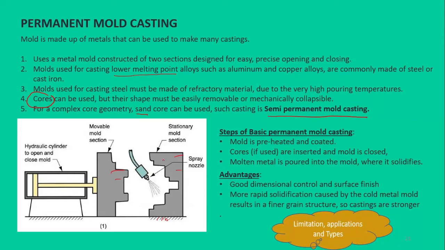Because if it is at a very low temperature, there is a possibility that the metal might start to freeze before filling the mold cavity. And the second thing is that we spray some coatings over the surface of the mold. The purpose of those coatings is to increase the heat dissipation, to increase the heat transfer, and second, so that the material shouldn't stick to the surface of the mold cavity, and once it is solidified it can be easily removed.